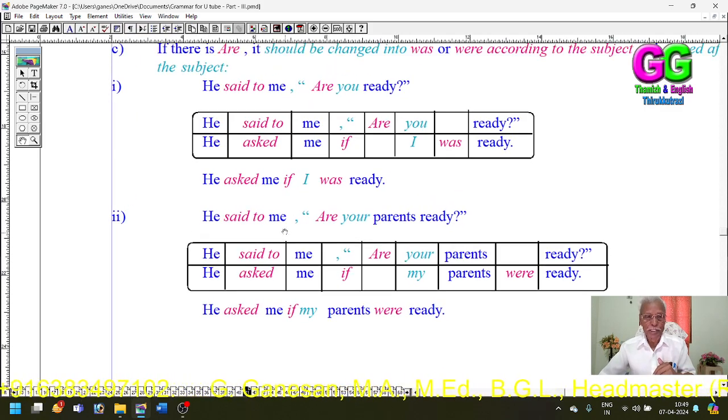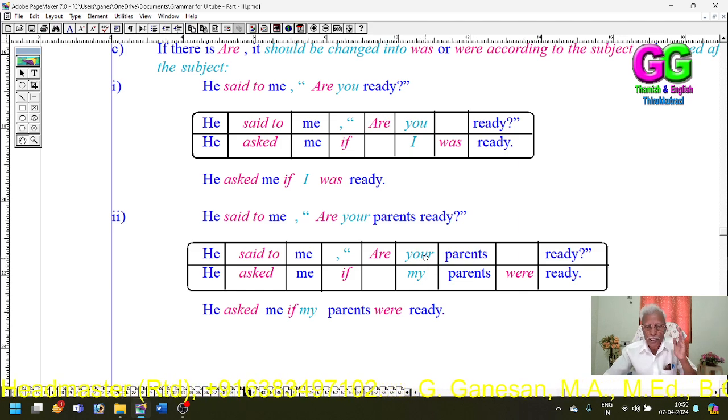See, in the second example, he said to me, "Are your parents ready?" Here the subject in the direct speech is your parents, but in the indirect speech, you gets changed into I. Said to is the conjunction.